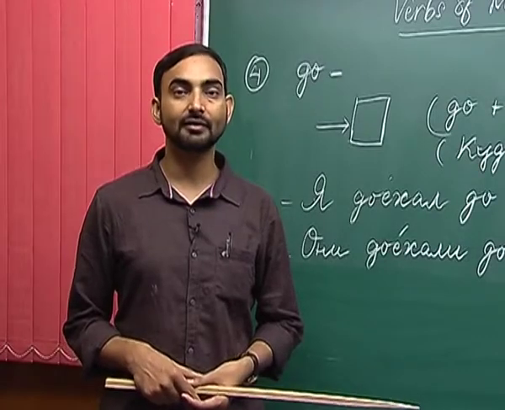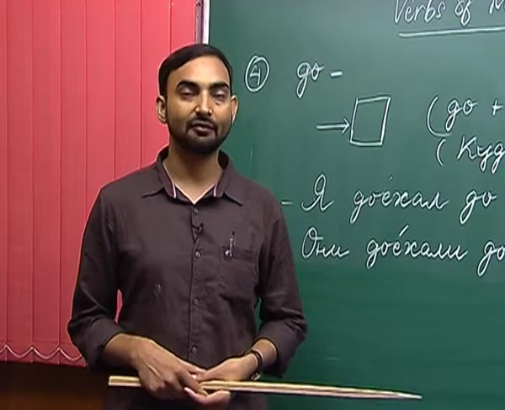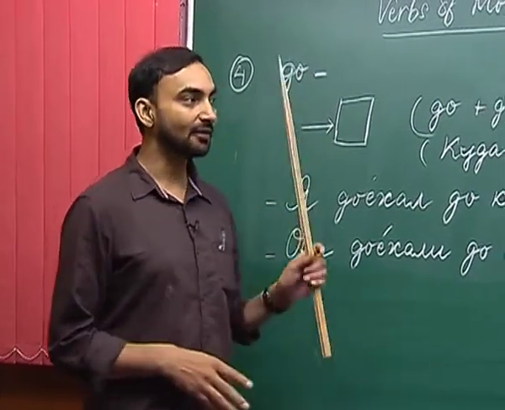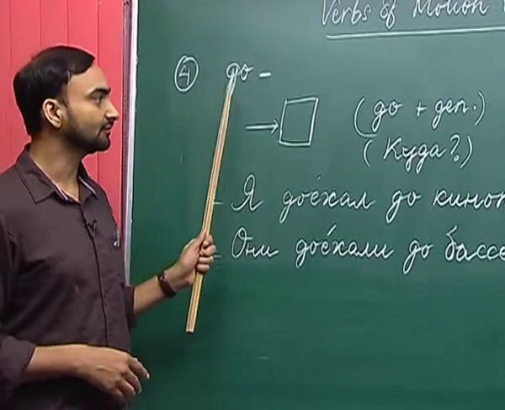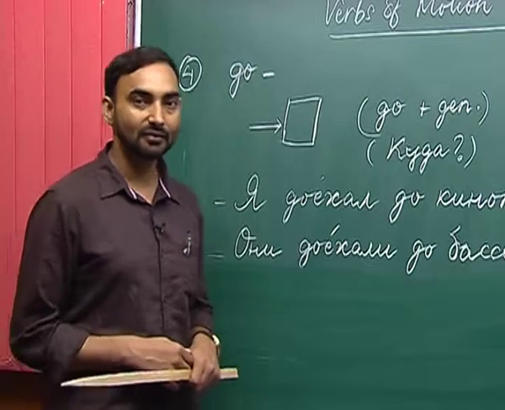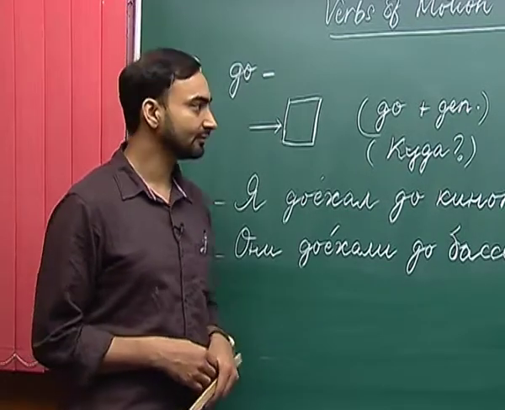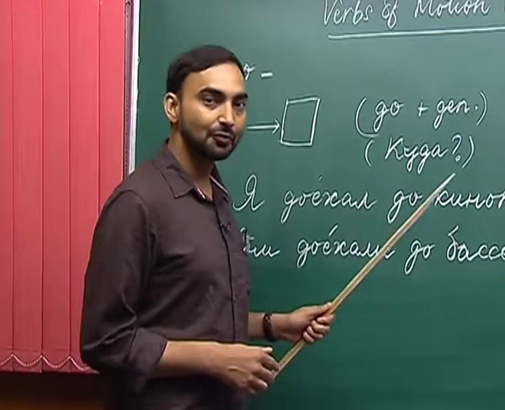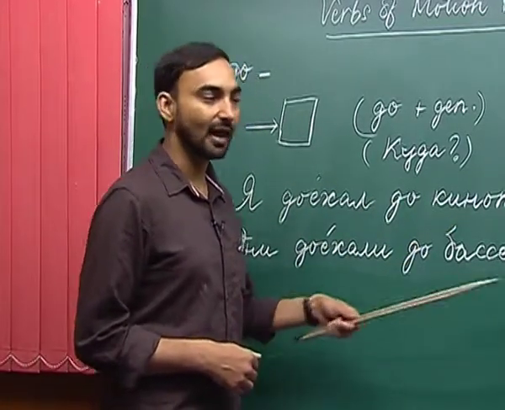We will now discuss the prefix до when it is used with a verb of motion. So, what happens when we use the prefix до? До means to reach as far as or to reach a certain point.